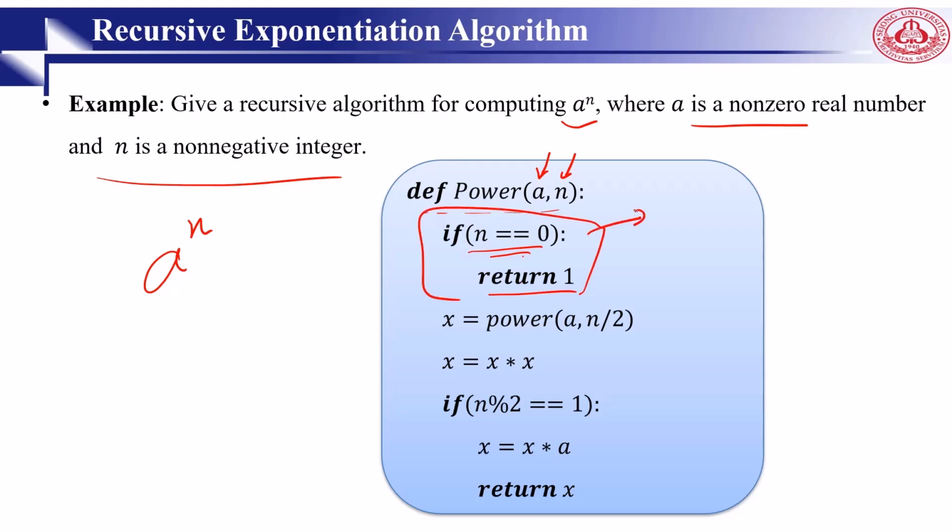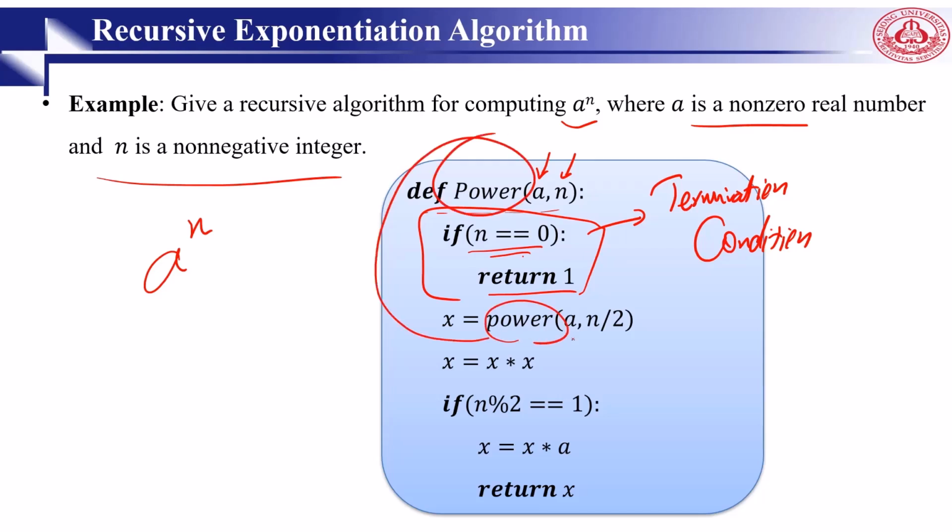We can say this is our termination condition. Otherwise, this algorithm will run forever. So once it's here, we stop. But if not, we call this function again. This time, we send half of n. And then we find x to the power of x. And if n mod 2 is 1, then we say x is equal to x multiplied by a, and we return. This is how we can do an exponentiation algorithm in a recursive mode.